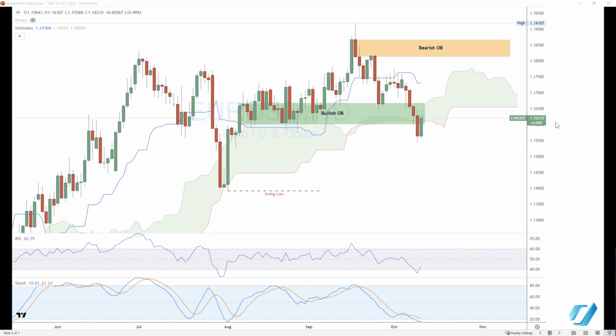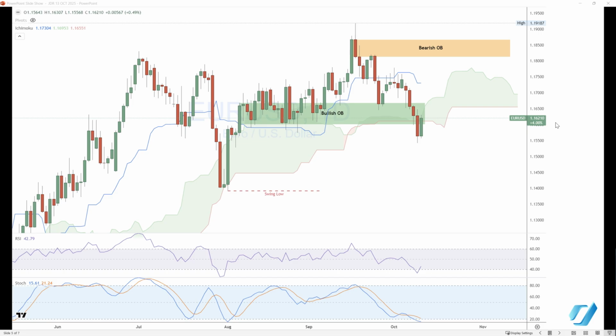All right, for the euro, same thing happening. We have that bullish order block that was broken, a clear close below 1.16, and that is the first close below 1.16 since August for the euro, so it is a very significant close. Right now, the previous order block will be acting as resistance.